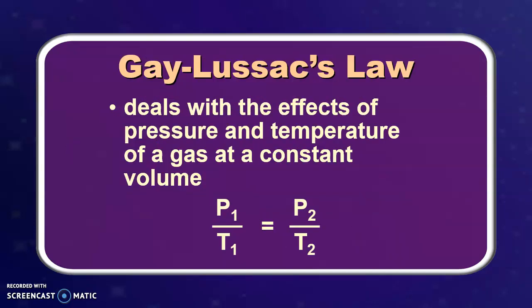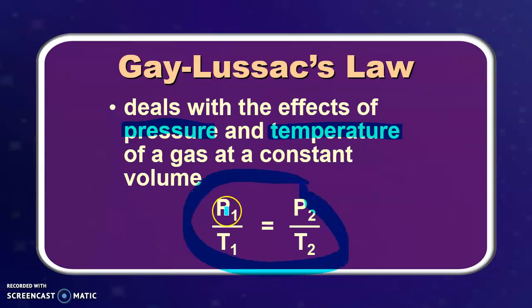Our third law that we should talk about is Gay-Lussac's law. And this deals with the effects of pressure and temperature at a constant volume. So if we have a problem dealing with pressure and temperature, we're going to go ahead and use this. Again, the volume is constant, so there's no volume to be found in this problem. And we don't have to do a math problem like this because it works the same exact way. But remember, if we're using temperature, then the temperature must be in Kelvin.